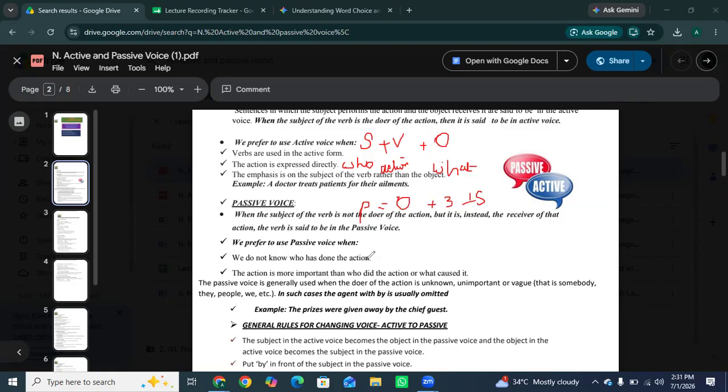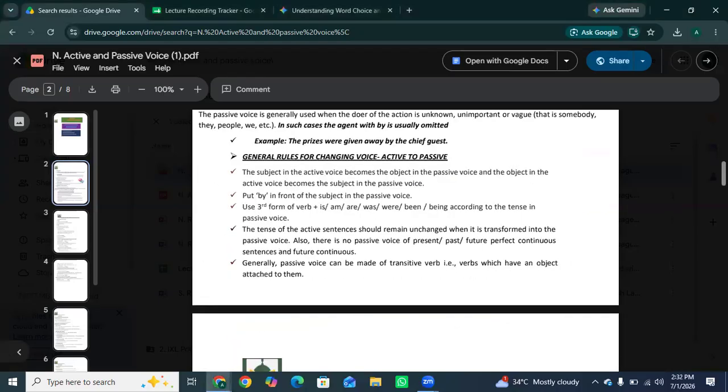Okay, like what got done comes first, like an apple is eaten by Ali. So this is the passive voice. This is a simple sentence of active and passive voices, and we will discuss all this in detail. First we will read the rules, then we will discuss it further, then you will know all these things. So, general rules for changing voices.